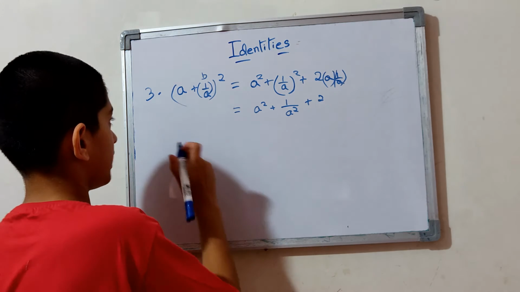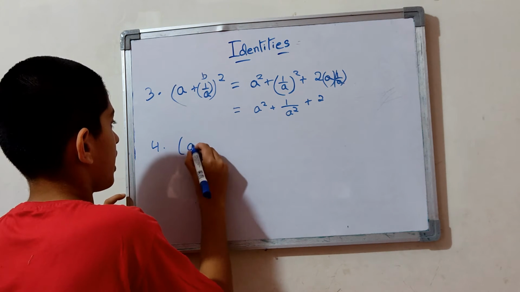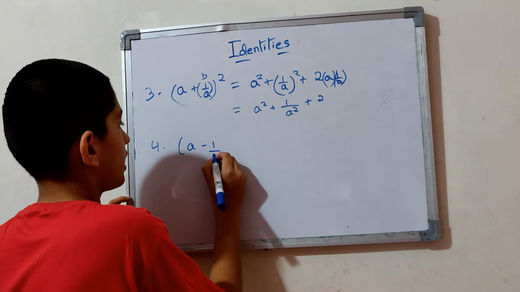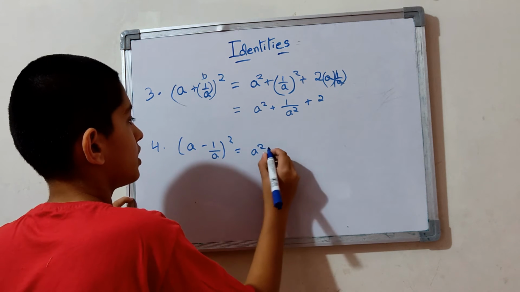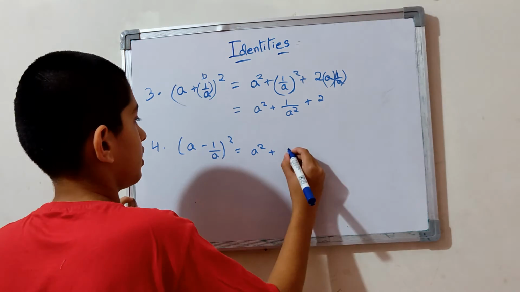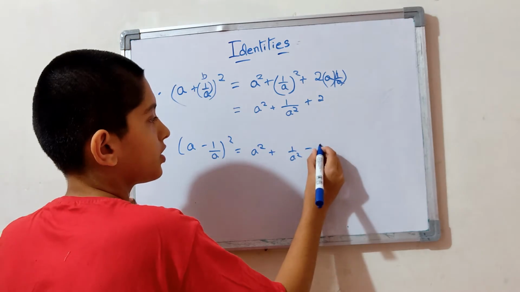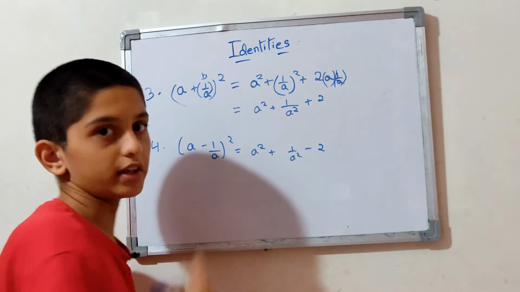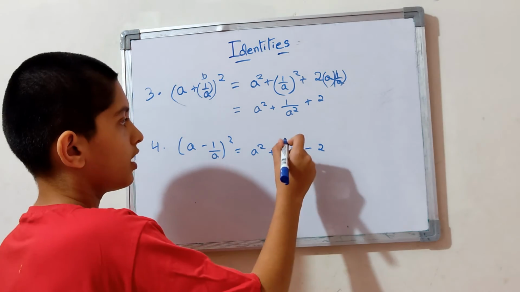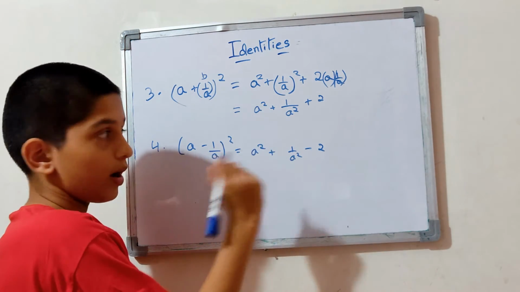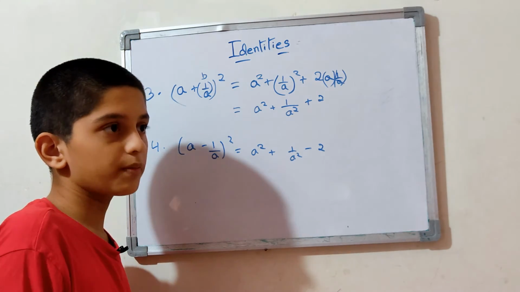And you can apply that formula for this one too, which is a minus 1 by a the whole square, equal to a square plus 1 by a square minus 2. That's it. Here plus, here minus. It's like plus 2ab, minus 2ab, and here instead of b square it is 1 by a square. That's the difference. So simple, right?